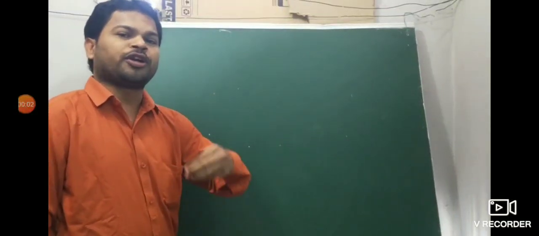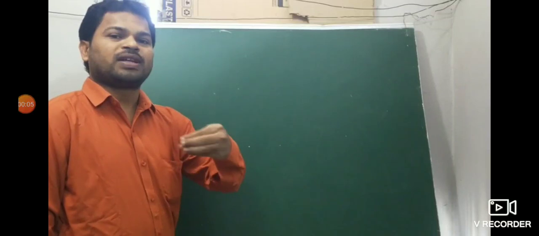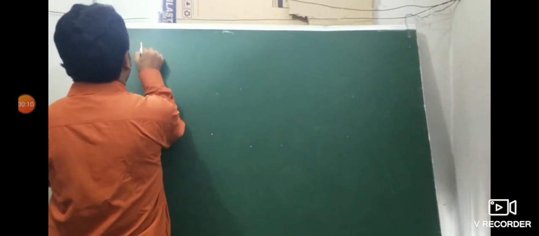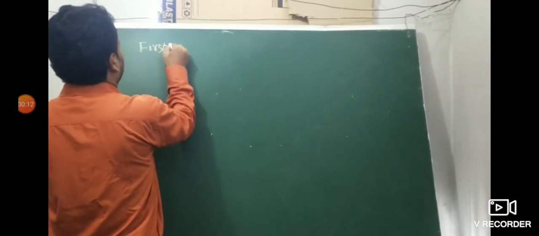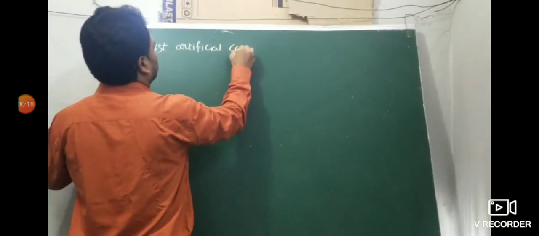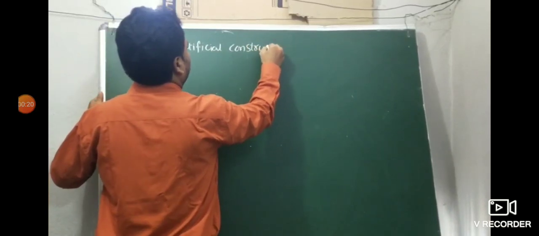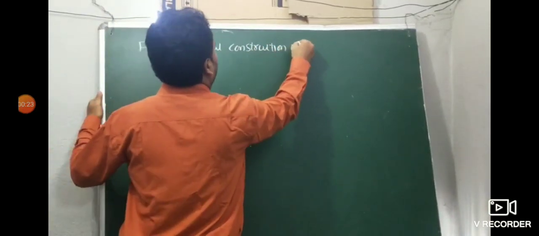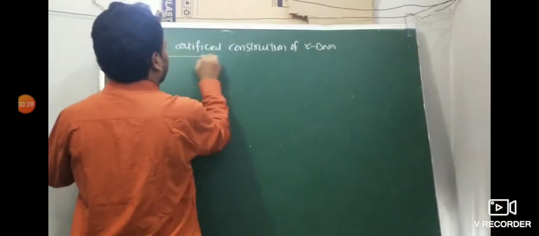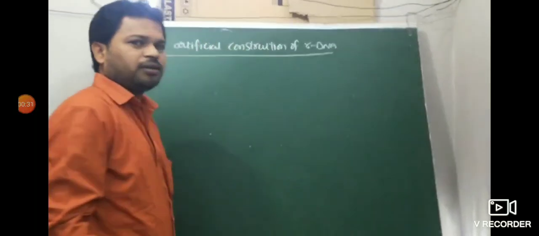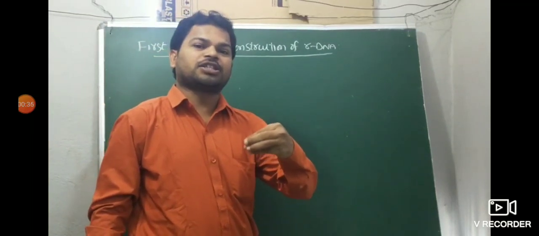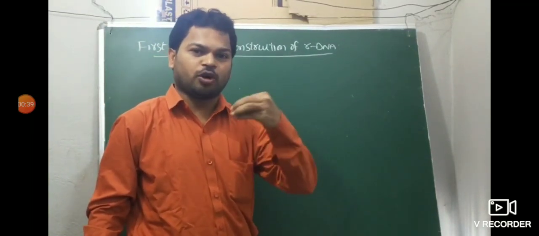Morning. Today we are going to discuss the first artificial construction of recombinant DNA. rDNA means recombinant DNA. This is a very important 3-mark question also. Briefly write about the first construction of artificial recombinant DNA.